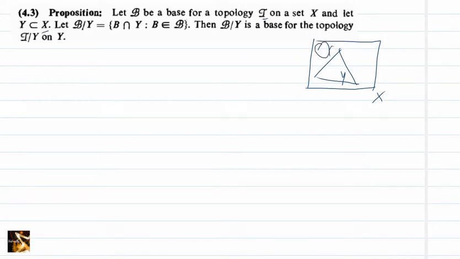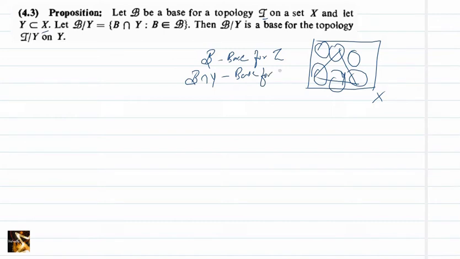So B has members like this, and if we intersect B with Y, we will get a base for the restricted topology or subspace topology, tau restricted to Y. These are those members in B restricted to Y. That we can prove.